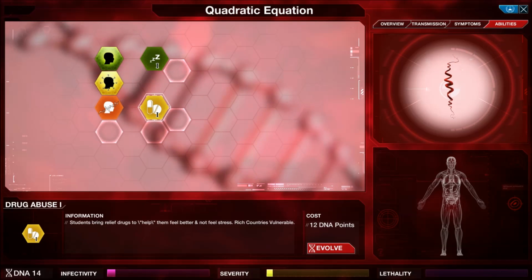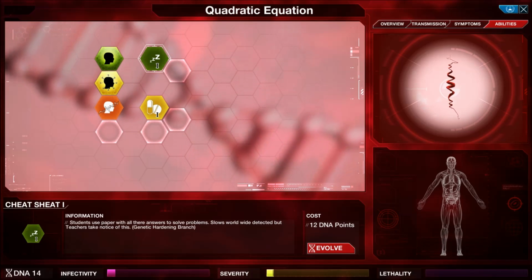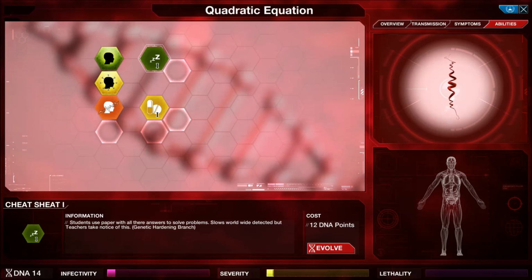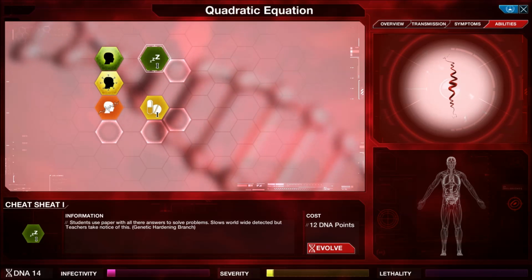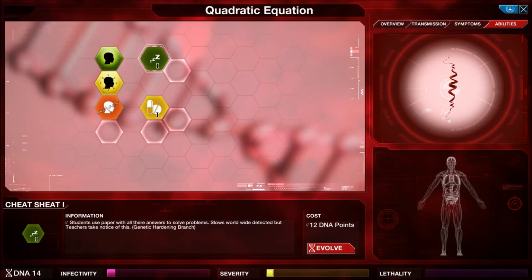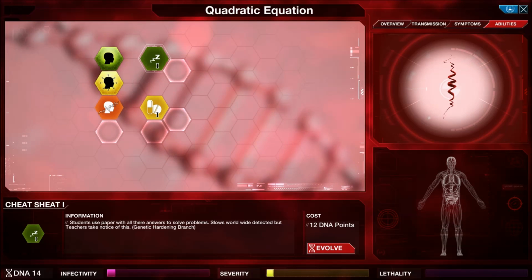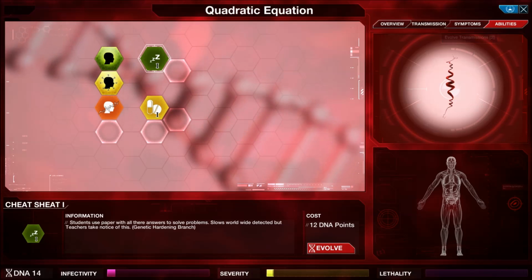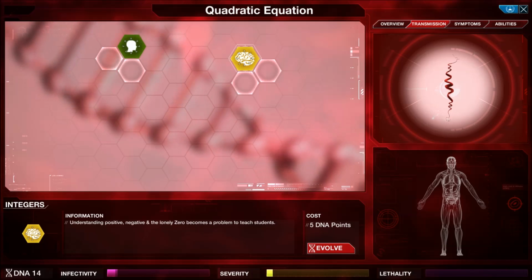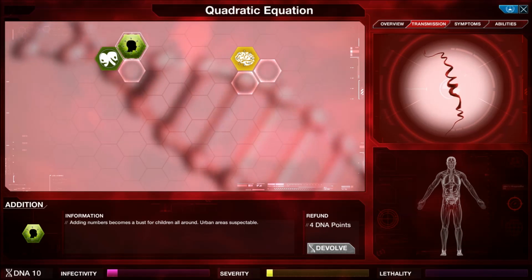Geometry and drug abuse. What's this? Cheat sheet. They spelled sheet wrong. Students use paper with all the answers to solve problems. Slows worldwide detected, but teachers take notice of this. So that's the genetic hardening branch. But yeah, let's increase infectivity with addition. With the addition of addition.